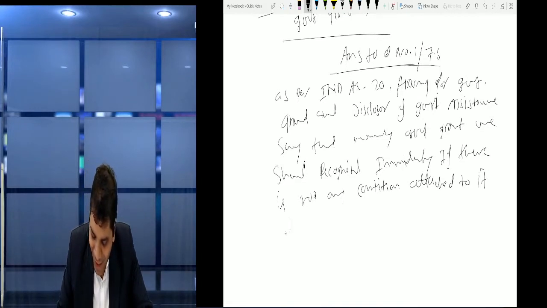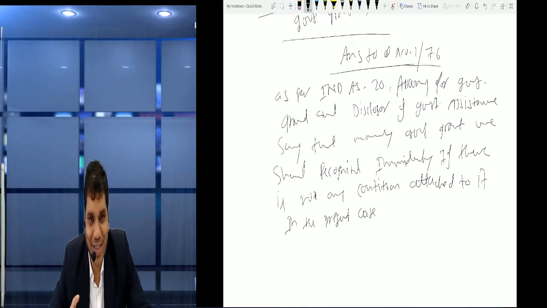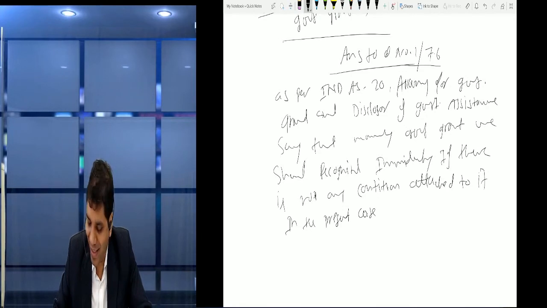Right? So, monetary government grant for revenue expense we should recognize immediately. Now, step 2. In the present case, what should we do?